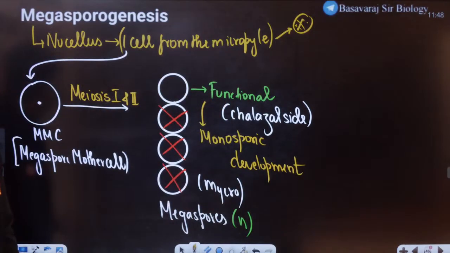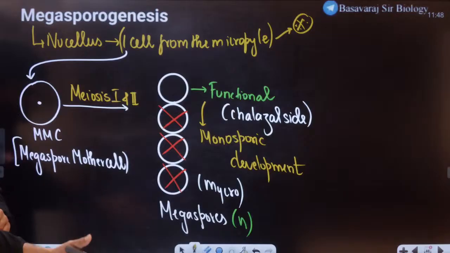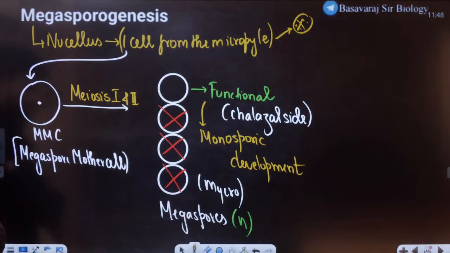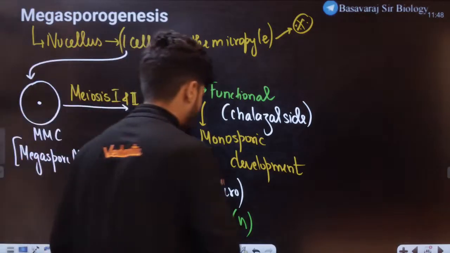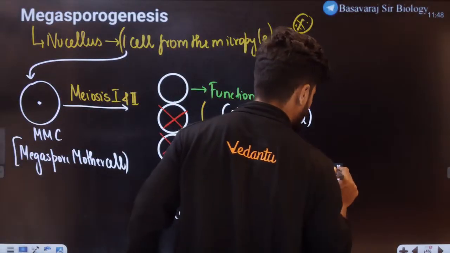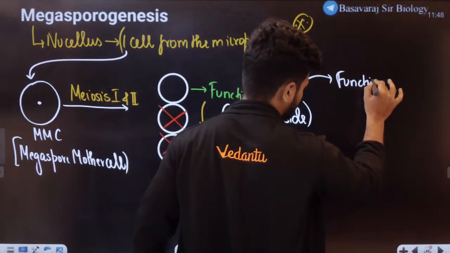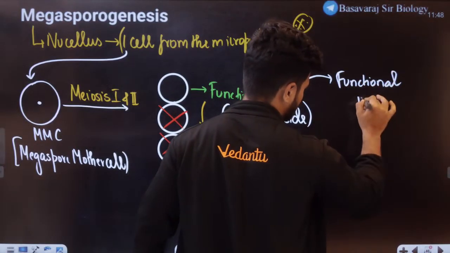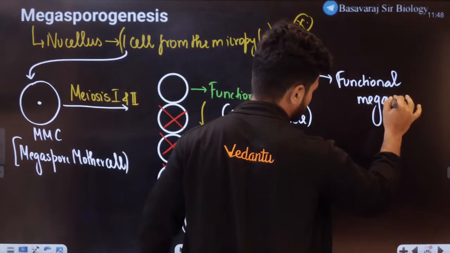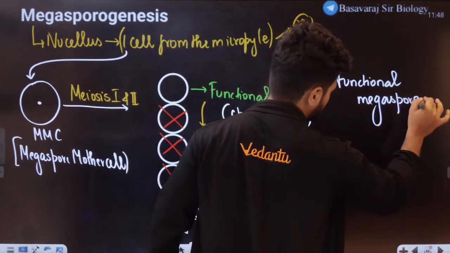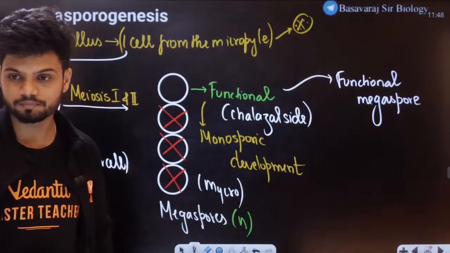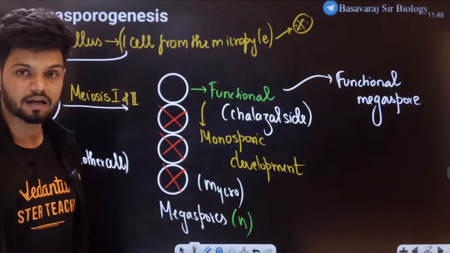Monosporic development. Okay. Students, do you think all of this is very difficult to understand? Tell me yes or no in the chat quickly. Very difficult to understand? Huh? So this is called the functional megaspore now. Functional megaspore. Okay, we have the functional megaspore now.